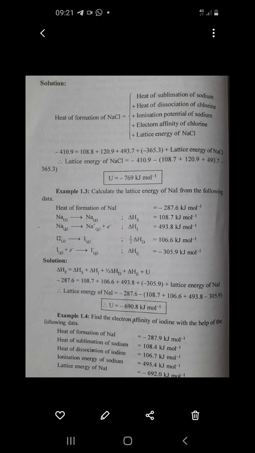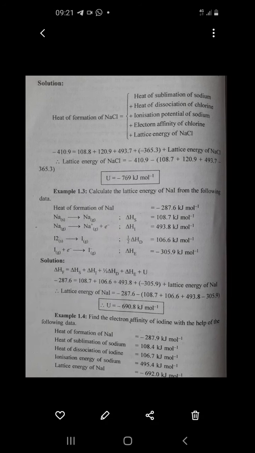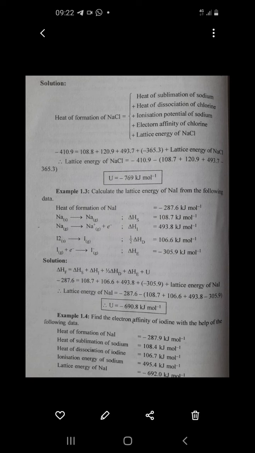So you just rearrange the equation, and you will get the lattice energy of NaCl equal to minus 410.9 kilojoule minus, in brackets, the summation of all the quantities. You will get the answer U is equal to minus 769 kilojoule per mole. That means the lattice energy which is released in the formation of NaCl is minus 769 kilojoule per mole. So this is the answer of the required problem.